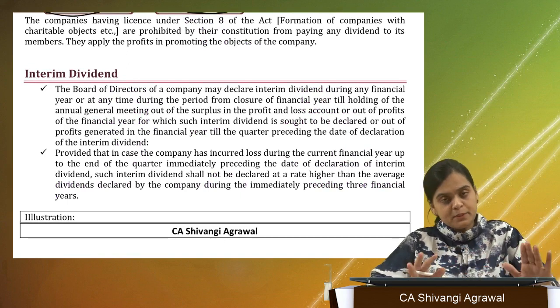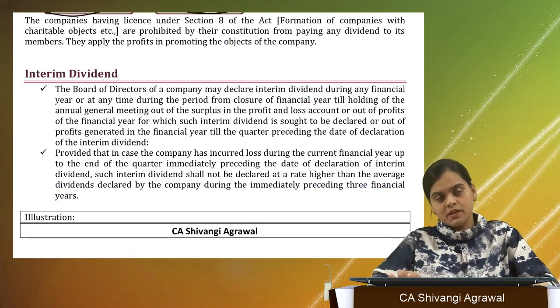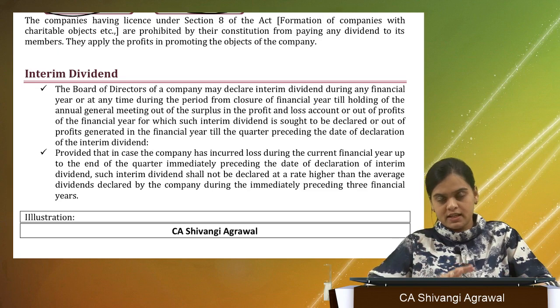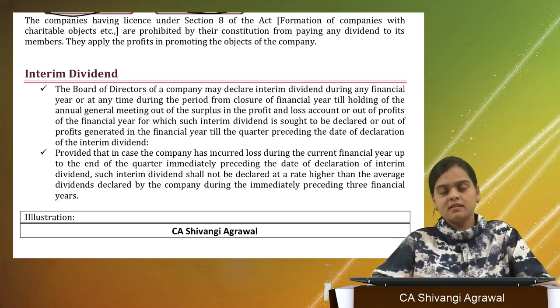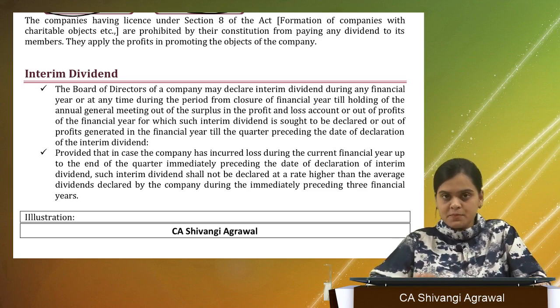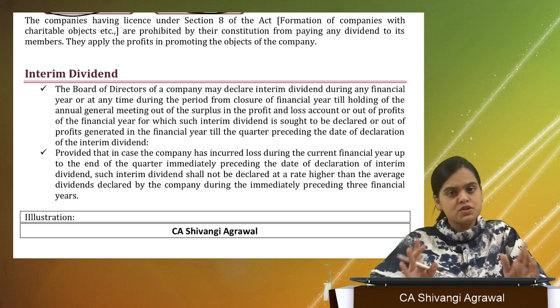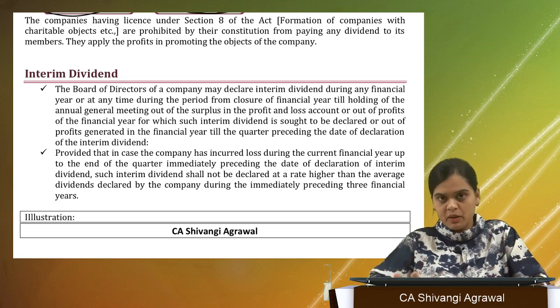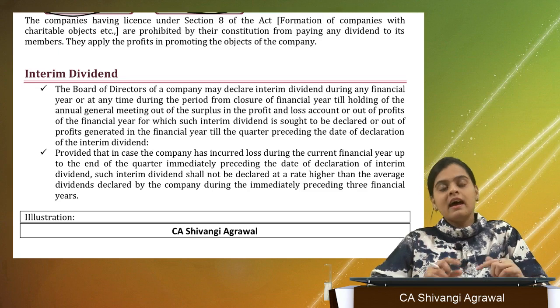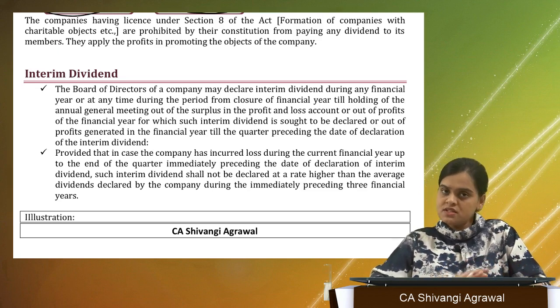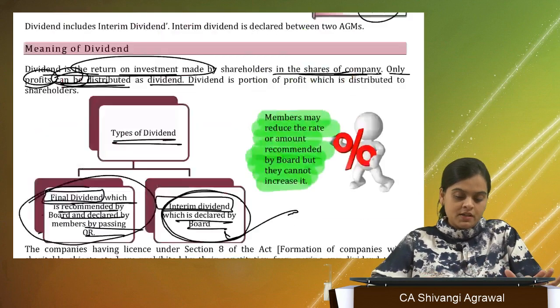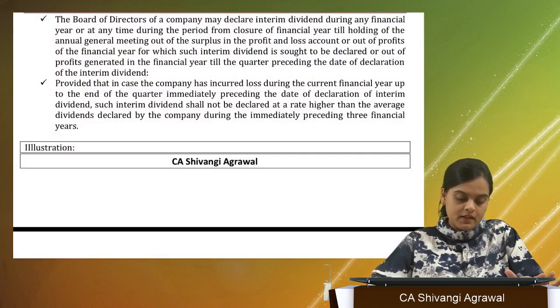They are completely prohibited from distributing any dividend, any earnings to its members, because it is a not-for-profit organization. It is a non-profit making entity. Even if it generates some surplus, it cannot distribute the same to its members. It has to retain it and actually use it in promotion of its objects. Is that clear? I hope so far things are clear.